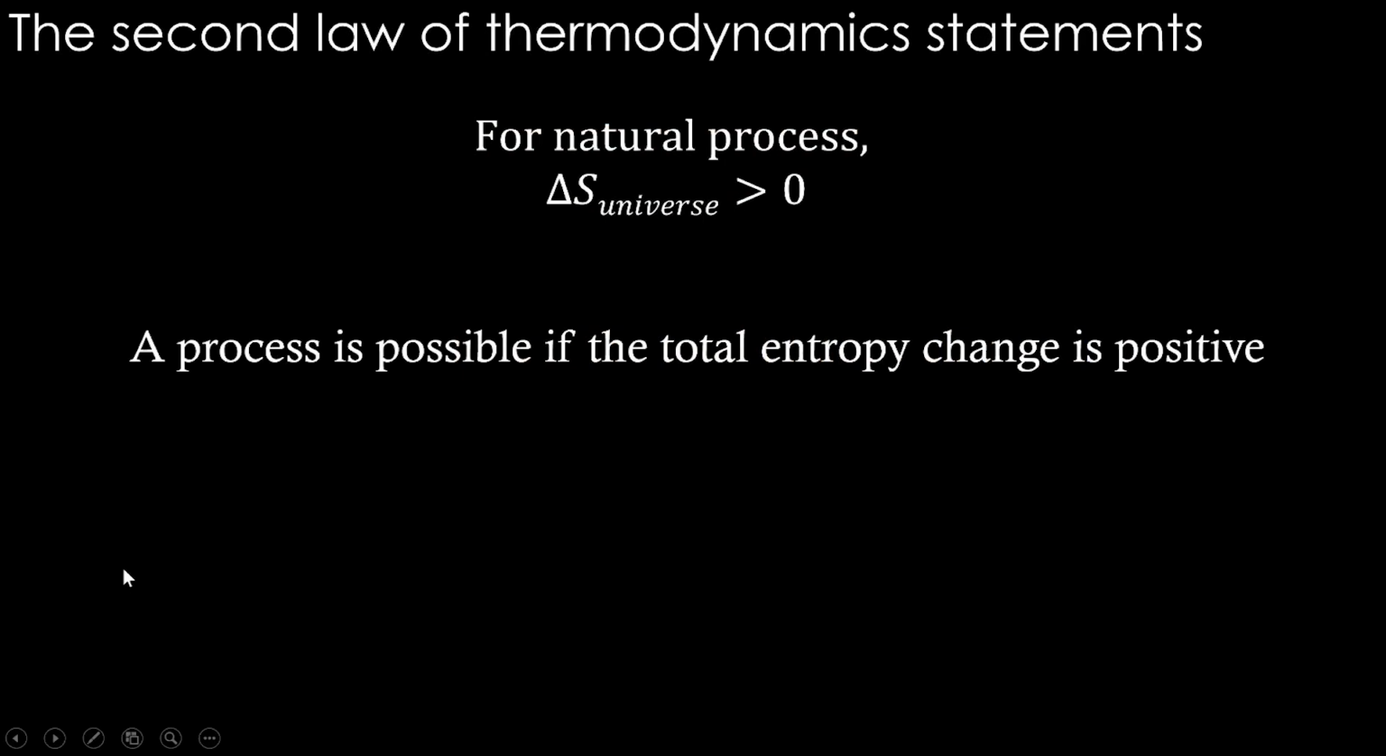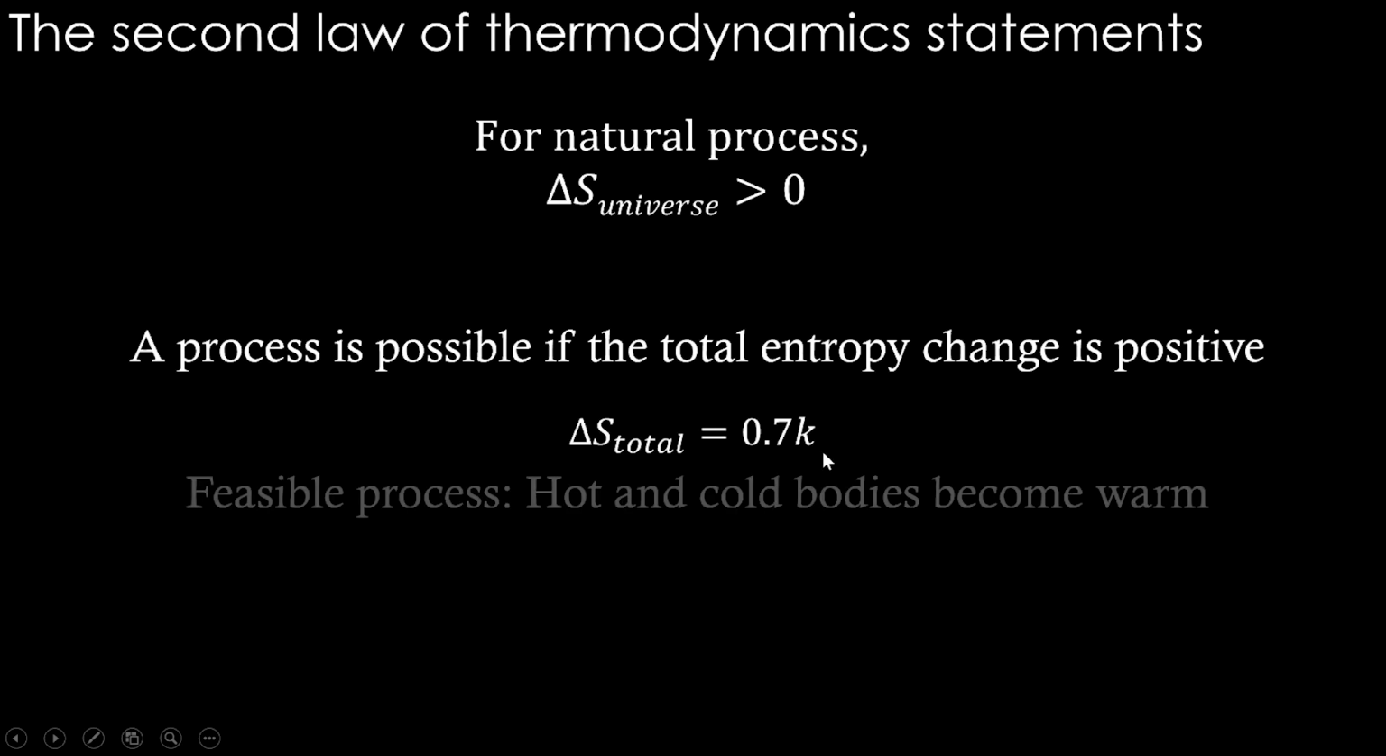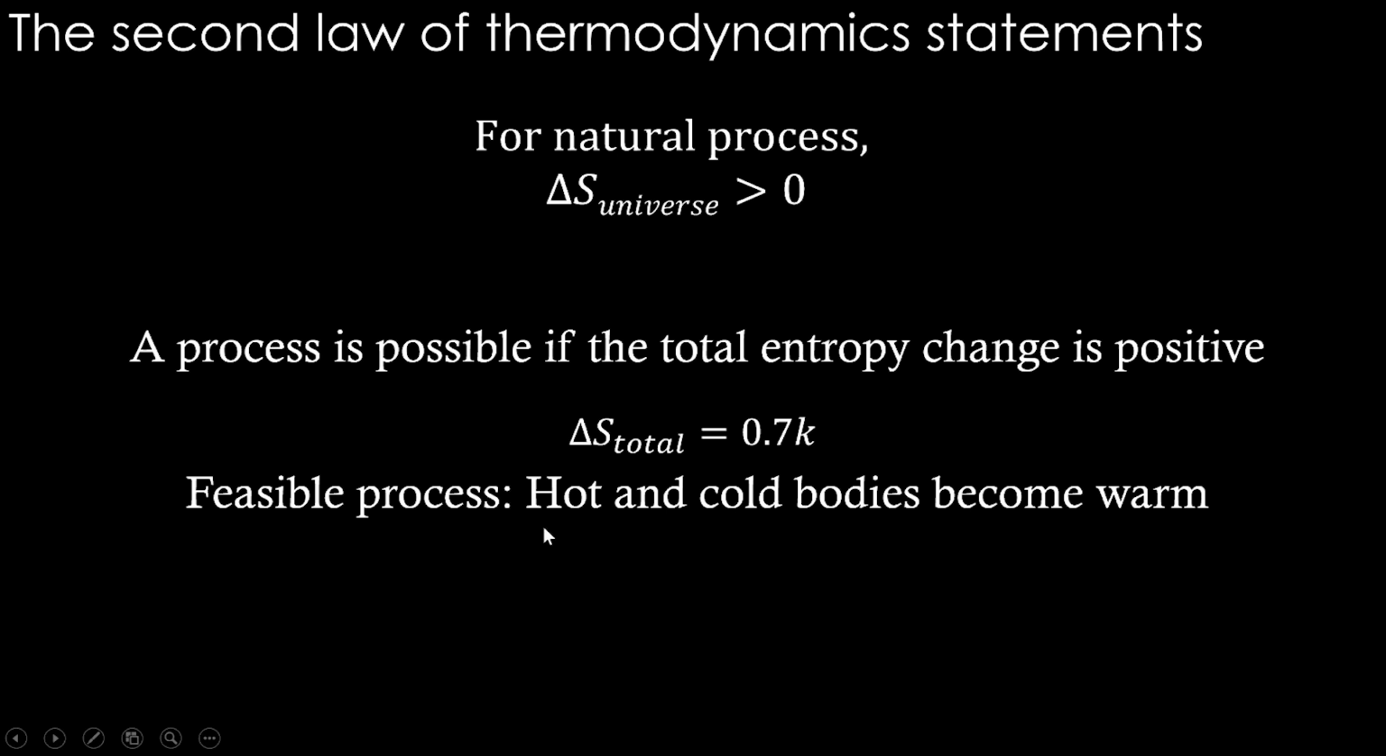So this is what we need for a natural process to occur. A process is feasible if the total entropy change is positive. That's what we were told by the second law of thermodynamics. Now in this case, it is a positive number, 0.7 K. So therefore, the process is feasible. Hot and cold bodies becoming warm is feasible.